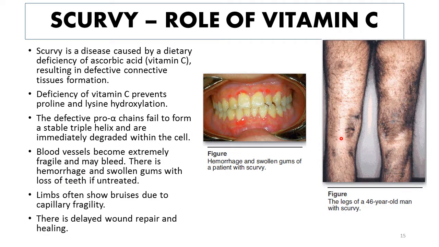And another important feature of scurvy is extensive bruising on the lower limbs or legs, and this is also because of the fragility of the blood vessel walls. And there is also delayed wound repair and healing, all because of defective collagen synthesis in the absence of vitamin C, because in the absence or deficiency of vitamin C, hydroxyproline and hydroxylysine are not being formed, and both these amino acids are required for the stable helical structure of tropocollagen.